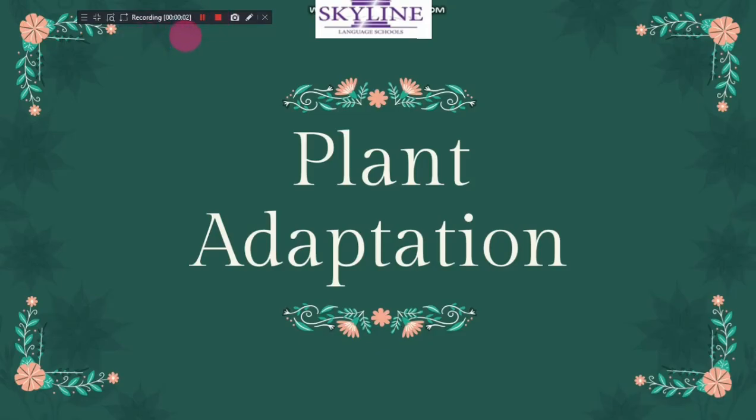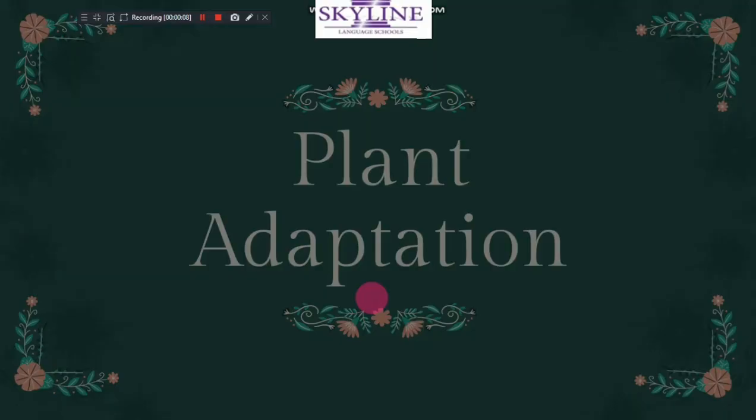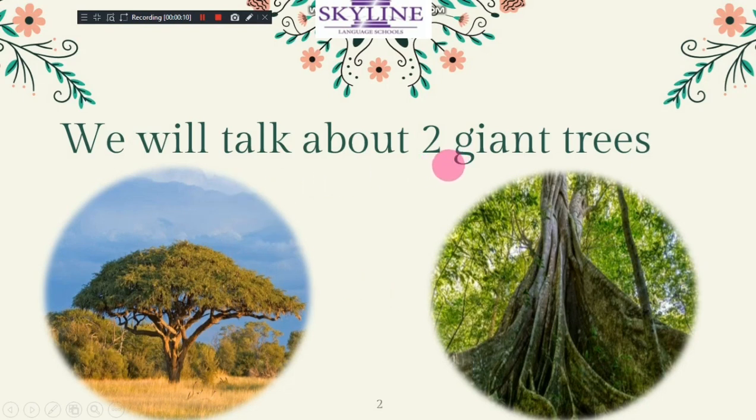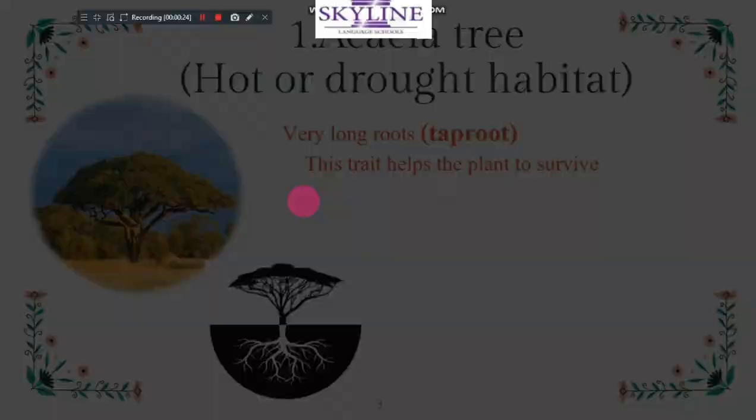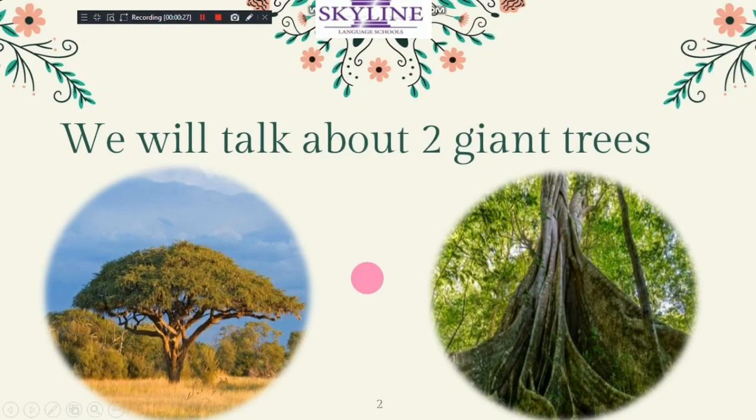Okay, we will continue adaptation, but about plant adaptation. We will talk about two great trees called Kapok and Acacia. The first one is called the Acacia tree. The two trees look like an umbrella.